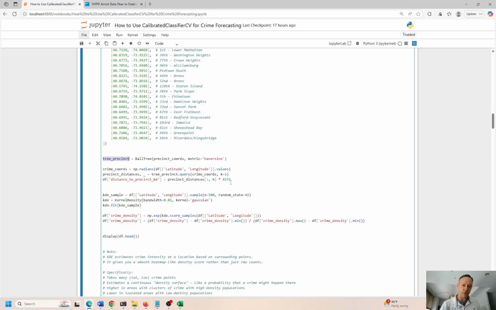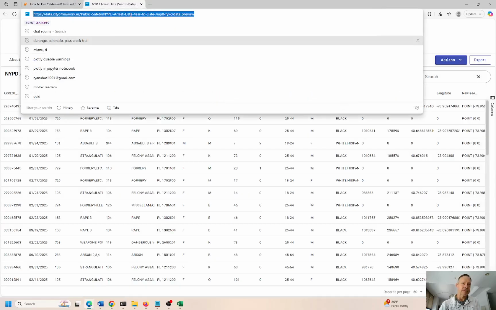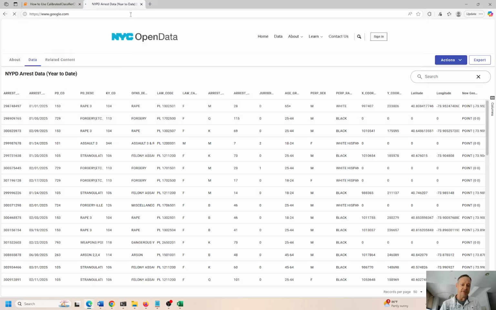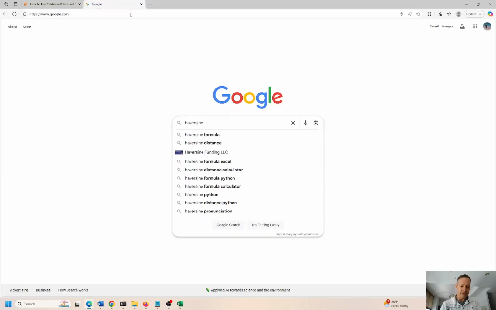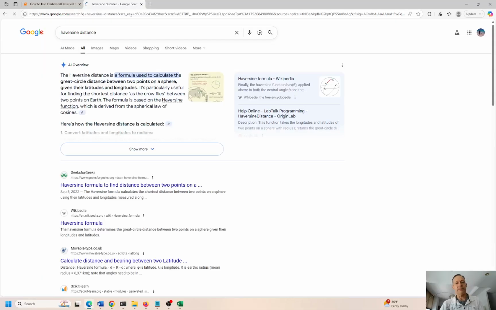We use this for, and I think this is in terms of radians, or what was it? What would it be? Meters or something like that. Now I have to look up. Now I'm interested in the Haversine. Sometimes I go off on these tangents.